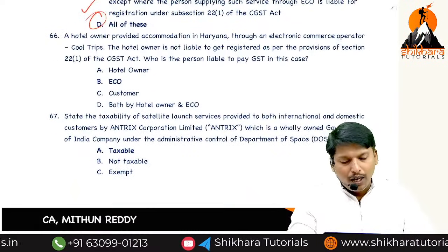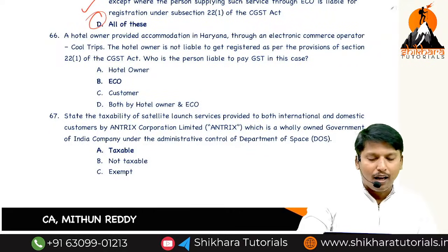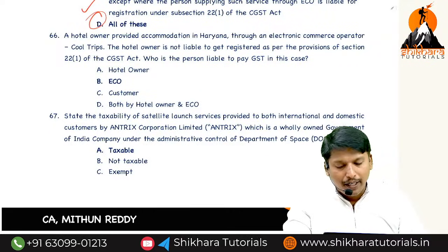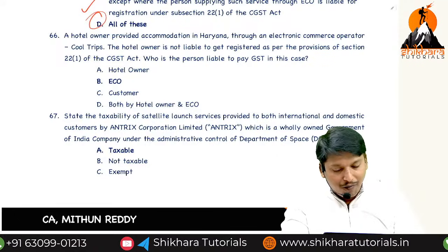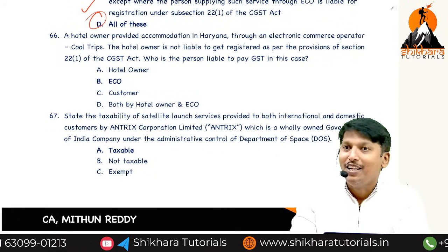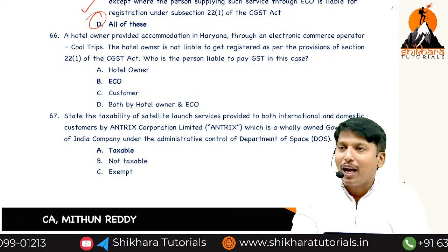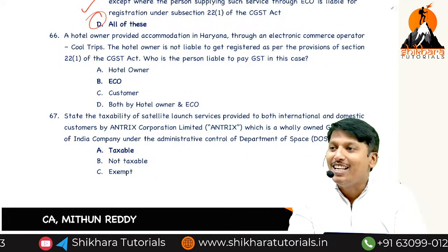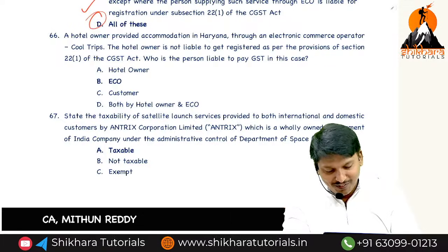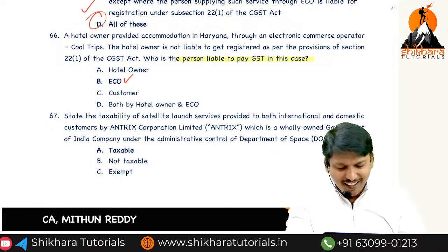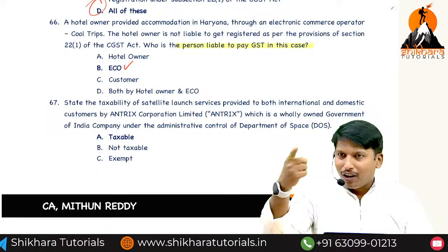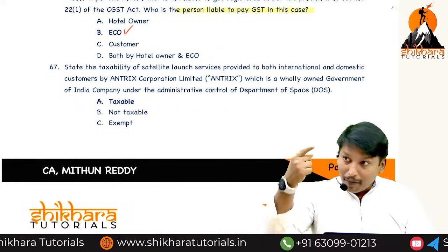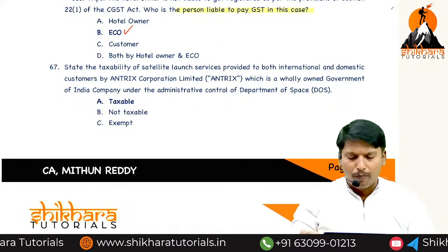A hotel owner provides accommodation in Haryana through an e-commerce operator, Cool Trips. The hotel is not liable for registration. Who is liable to pay tax? Under 9(5), if accommodation is provided through a registered hotel, unregistered hotel, the ECO is liable. Remember the total scenario of the subject. Don't mug up.